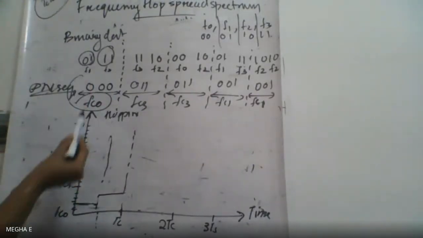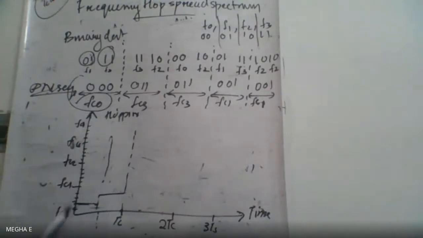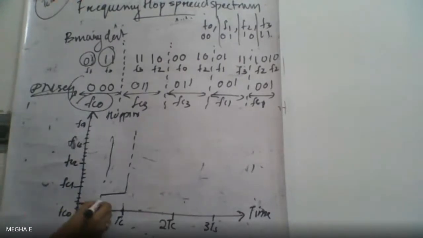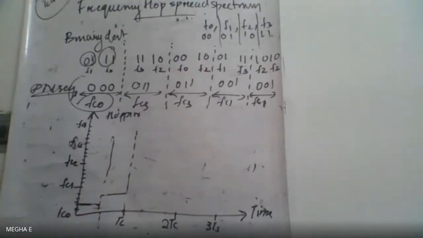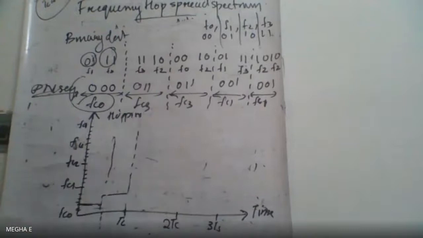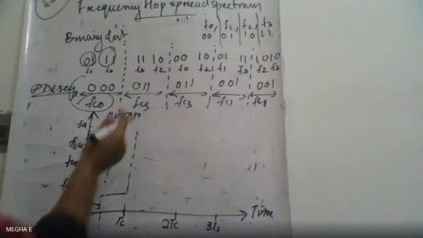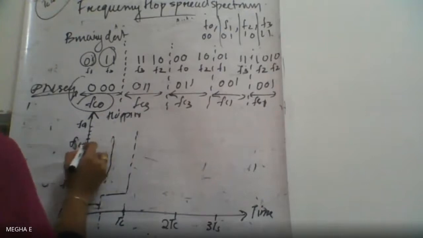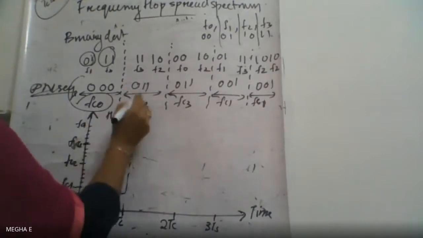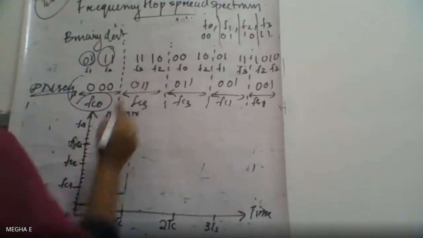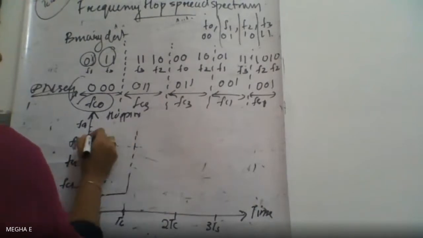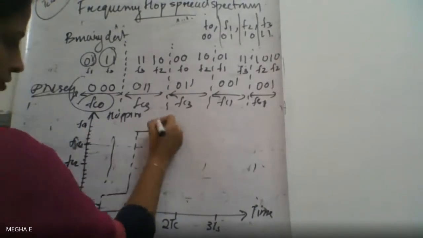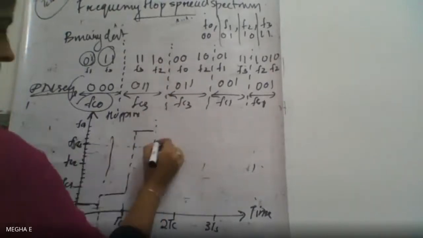So first we have Fc0. In Fc0 we transmit F1 and F3. So in the first TS we transmit F1, next F3. And similarly next sequence is Fc3. So next symbol duration we are taking this Fc3. In Fc3 what do we transmit? 1 1 0, that is F3 and F2. So here we are transmitting F3, that is F0, F1, F2, F3. F3 for first duration and F2 for next.